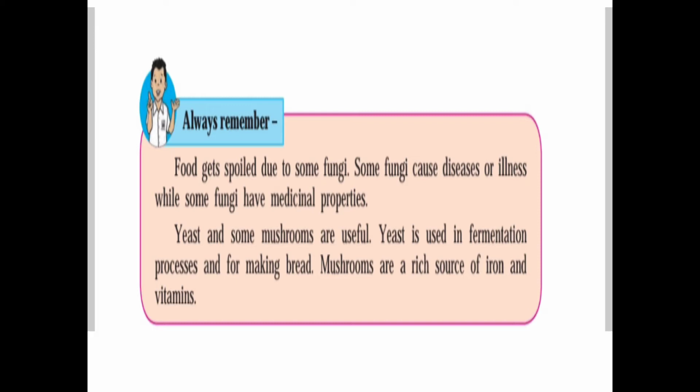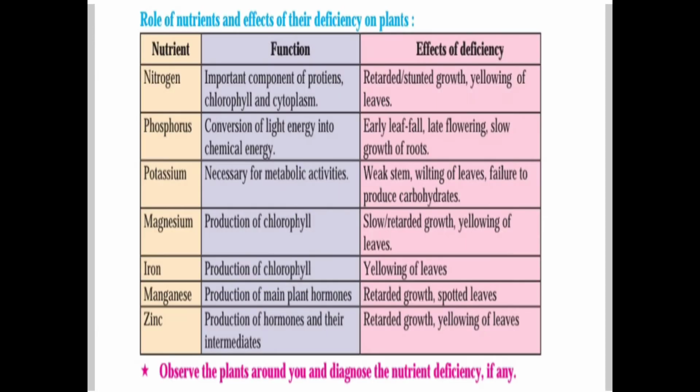Role of nutrients and the effect of their deficiency on the plant. Nutrients needed for every plant are nitrogen, phosphorus, potassium, manganese, iron, magnesium and zinc. Every plant needs these nutrients, and they have their functions. And if the plant does not get these nutrients, what effect will happen? We will see now, one by one.